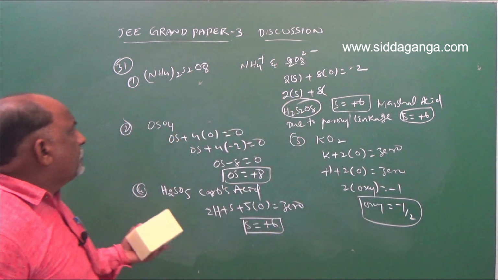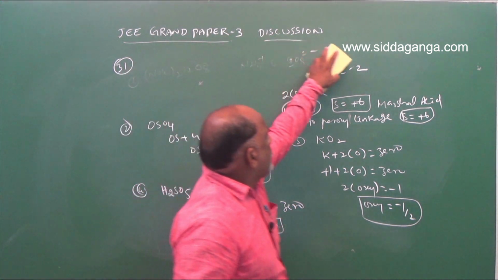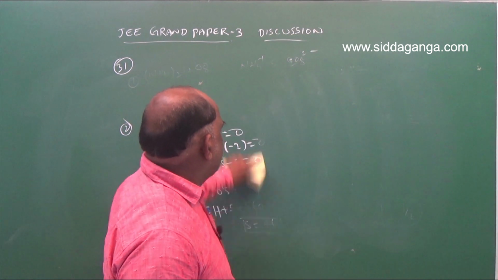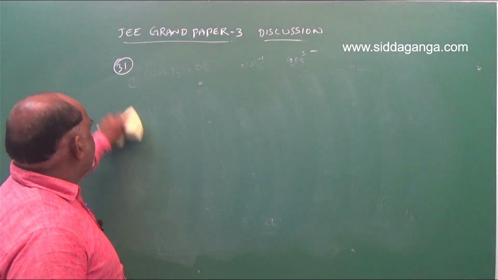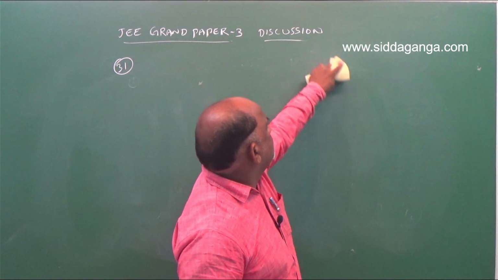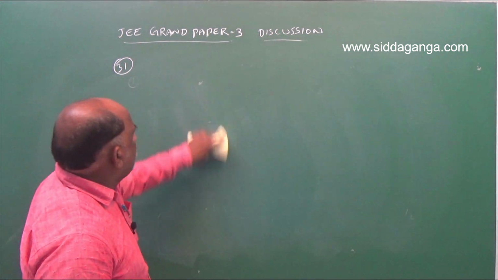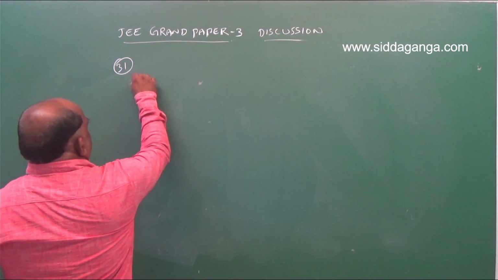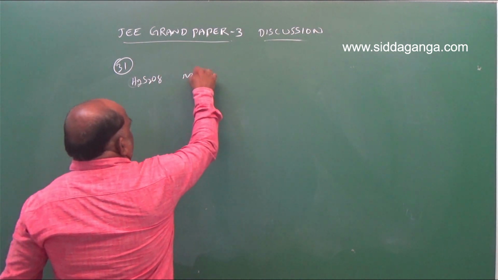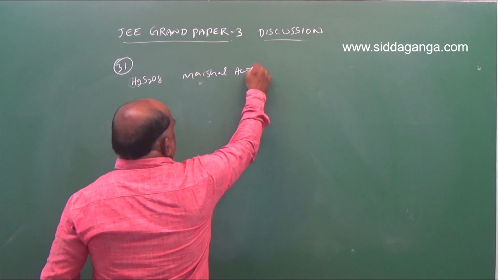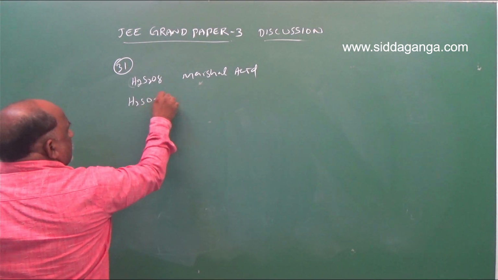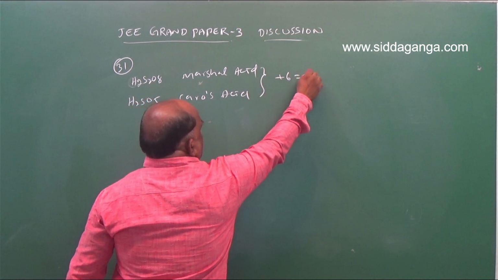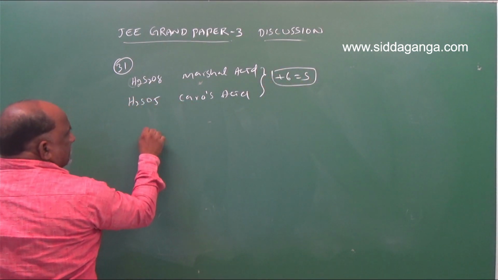So we should go with the statement that all options are correct, but I will give the structures regarding the examples. According to the structures, it is easy to find the answer. You should concentrate more on the two examples. One is H2S2O8, which is called Marshall acid. H2SO5 is called Caro's acid. The oxidation number is +6 because of this structure.